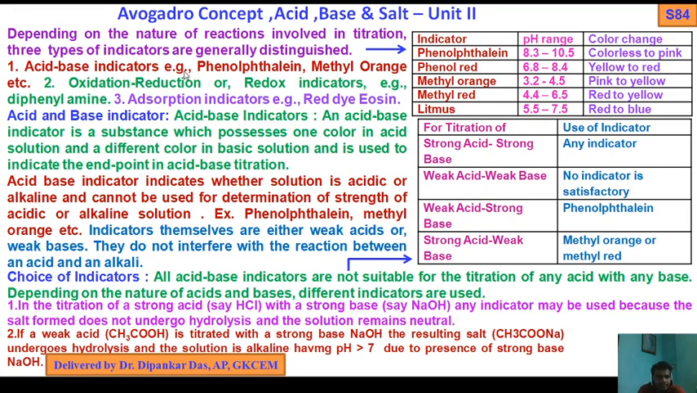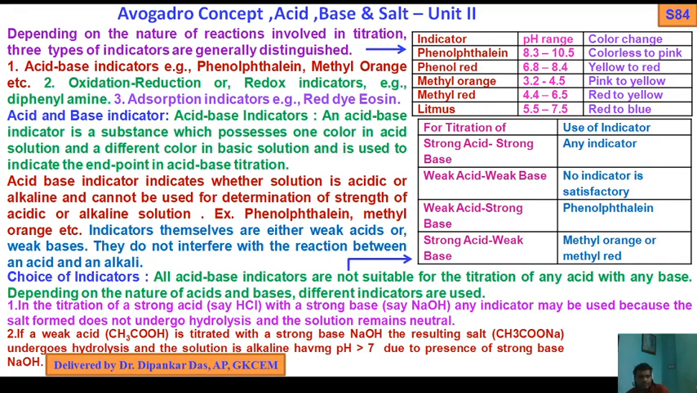Acid base indicators, the very common indicators, for example phenolphthalein, methyl orange, methyl red. Then the oxidation reduction or redox indicator, for example diphenylamine. And the adsorption indicator, for example the red dye eosine. So these are the three types of indicators.